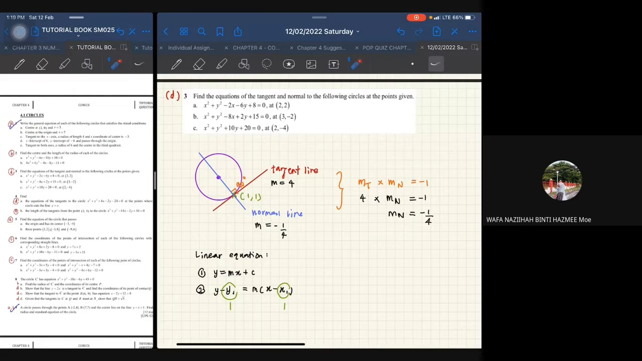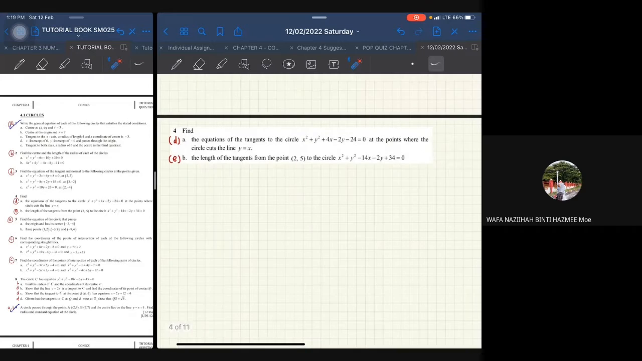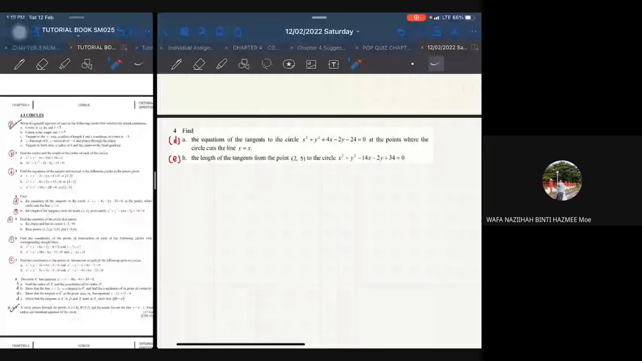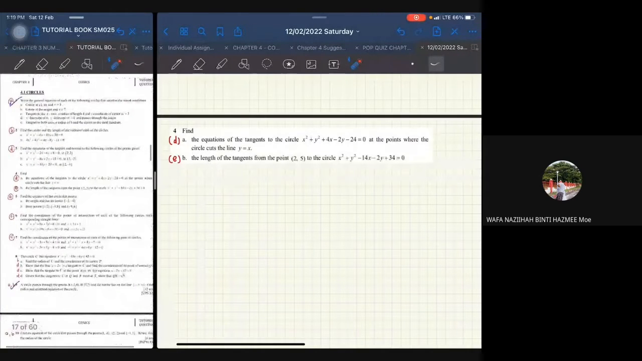So we go to question number 4. I will go through one by one before we jump to question 12C. Question number 4 involves part D and also part E. It asks us to find the equations of the tangent of the circle and the length of the tangent. Do you want me to discuss it here? Which part, A or B? The first one, A. Okay.